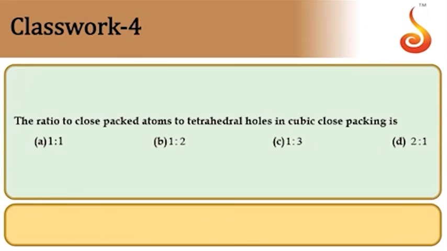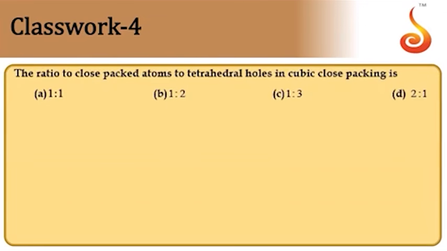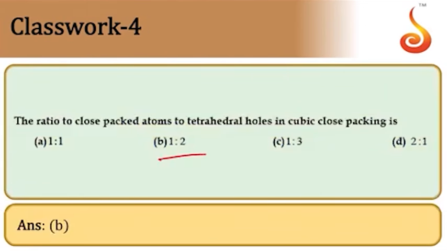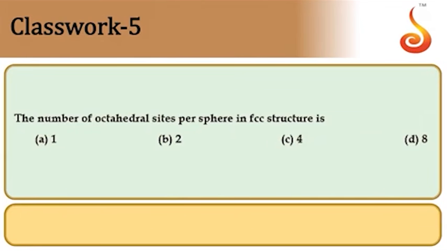Then, the ratio of close packed atoms to tetrahedral voids in cubic close packing. The ratio of number of atoms to tetrahedral voids is 1:2. Every atom will have 2 tetrahedral voids in a close packed structure. So direct question, the answer is option B. Then the next one.